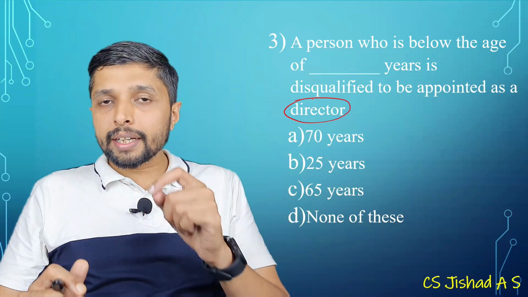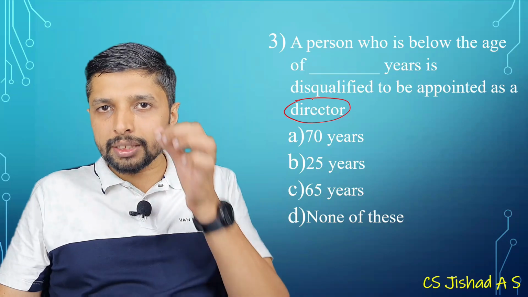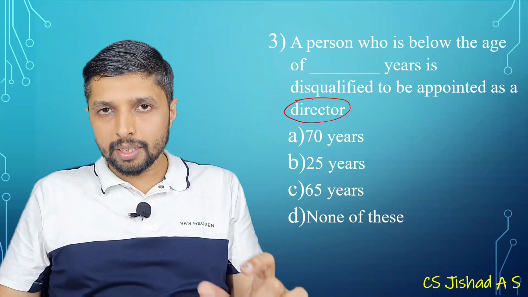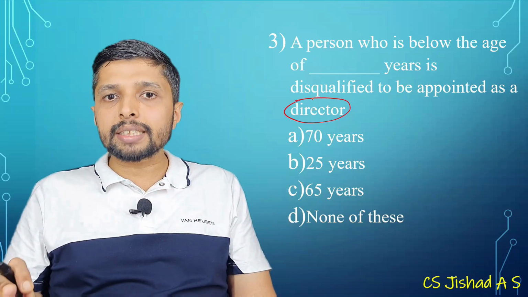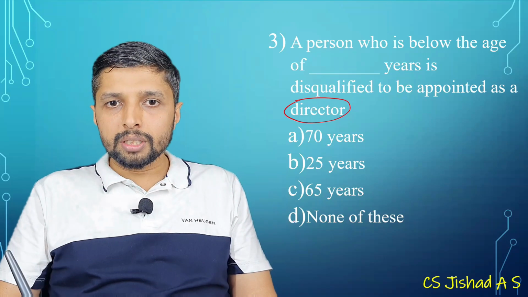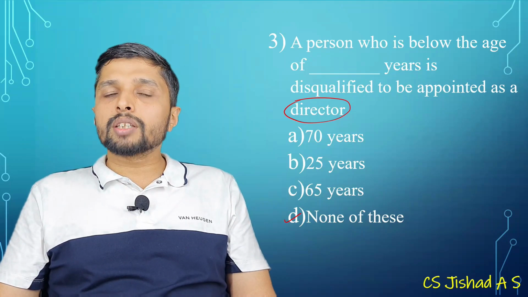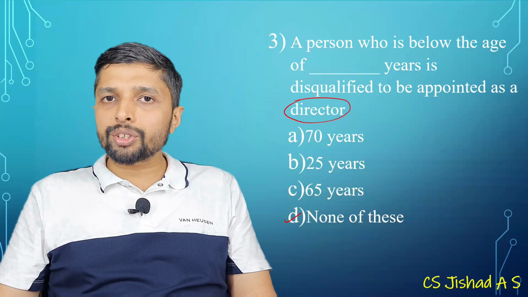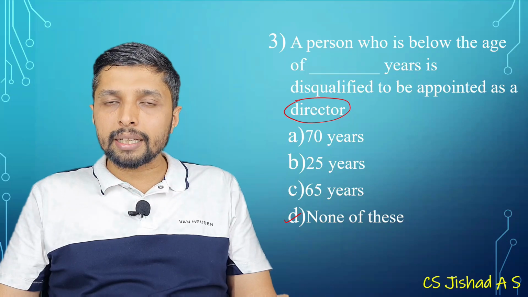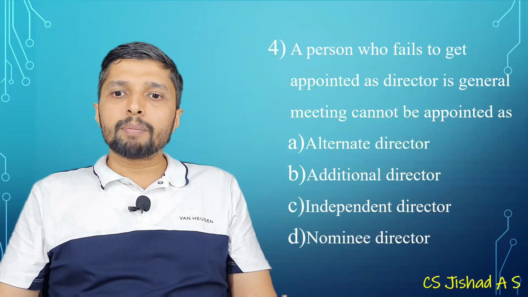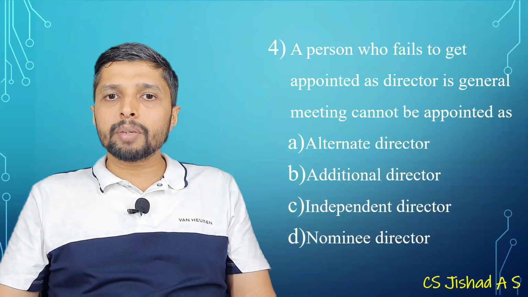Okay. For director under 164, there is no provision regarding age, but the provision says that if you want to apply for DIN, you have to attain 18 years. So the correct answer is 18, which is not available in the option. So you can take the option none of this. So in 164 disqualification, there is no mention about the age, but for applying DIN, a person has to attain 18 years.